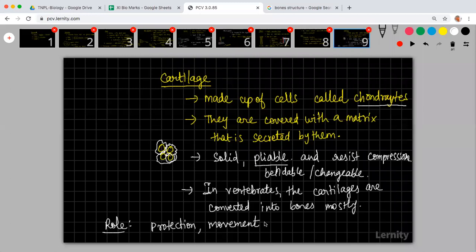Actually, in your cartilage, there are two types of cartilages. One type is called elastic cartilage, and the other one we call hyaline cartilage. We'll study about this in 11th standard. I'm just trying to tell you, elastic cartilage will remain cartilage throughout the lifetime. Hyaline cartilage will get calcified.